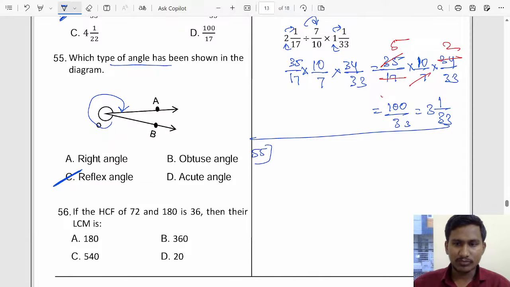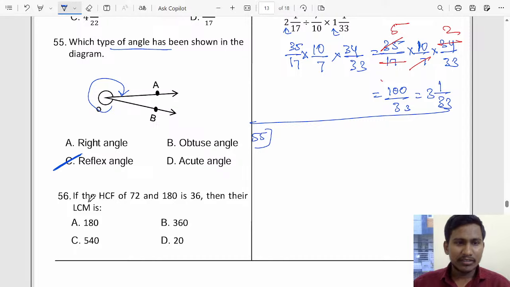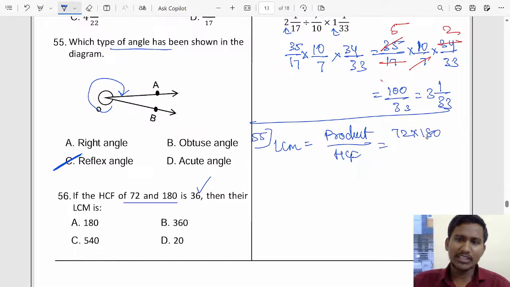So 56 now. So what is 56? If the HCF of 72 and 180 is 36, then their LCM is, so you can directly do the LCM of 72 and 180, or you can use the formula. So that is LCM is equal to the product of two numbers divided by what? HCF. So the product, we can take 72 into 180, there are two numbers, right? Divided by HCF, which is 36, you can divide with 36.